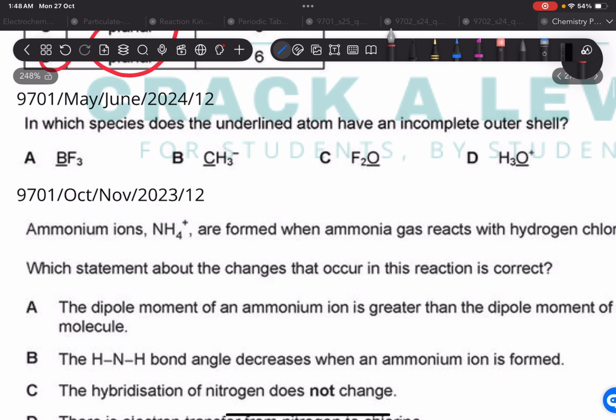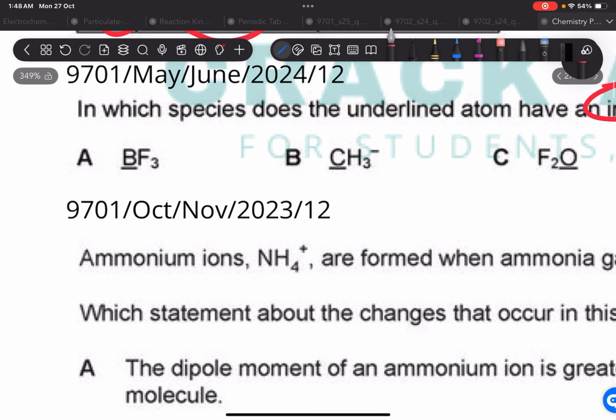In which species does the underlined atom have an incomplete outer shell? Obviously BF3. BF3 has 6 electrons. Boron has 6, boron needs 8. So it's going to be A. I just see it and I know it.